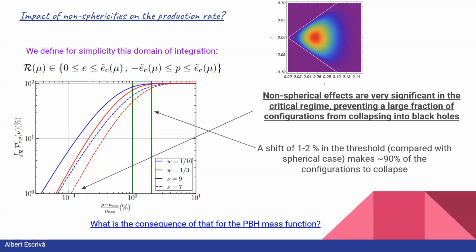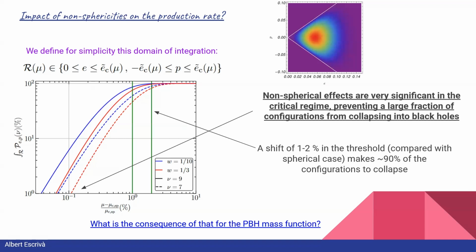Instead, when we approach the critical regime and consider values of the amplitude very close to the critical threshold, a large number of configurations are prevented from collapsing into black holes. So we conclude that non-spherical effects are very significant in the critical regime.